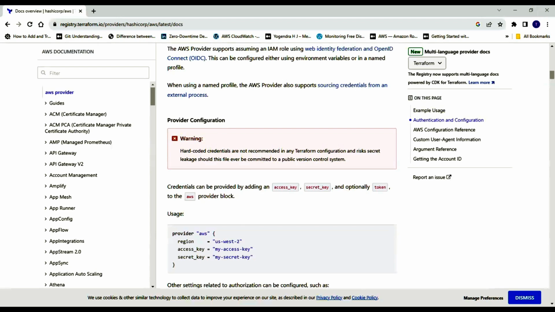Then you need something called a key pair. And finally, you need a security group. So once you have defined all these, it will then launch your instance. All this stuff we are going to do in today's video by writing a simple Terraform code to create an EC2 instance. I hope you got an understanding of what I'm talking about.